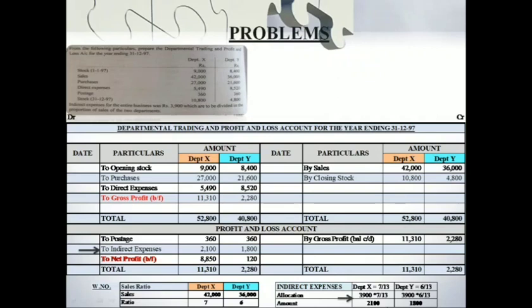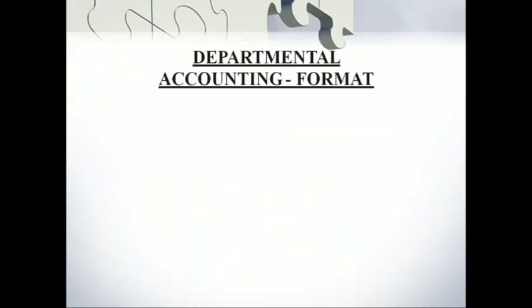Other than that, the very aim or objective of preparing a departmental trading and P&L account is to get the gross profit and the net profit for each and every department. For department X the net profit is 8,850, while for department Y it's 120. So for this reason, to find out the gross profit and net profit for each department, we prepare a departmental trading and profit and loss account.